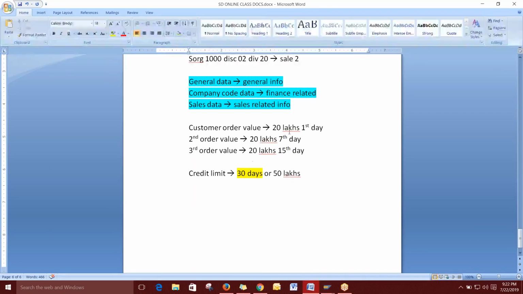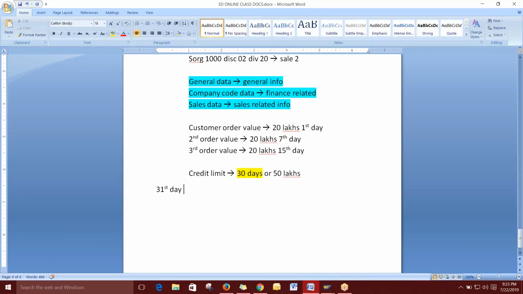Till the 30th day he is eligible for credit. So on the 31st day, it will check whether the first payment has been received or not. The first order it will check, whether these 20 lakhs are received or not. If it is not received, then the fourth order will be blocked. Clear?